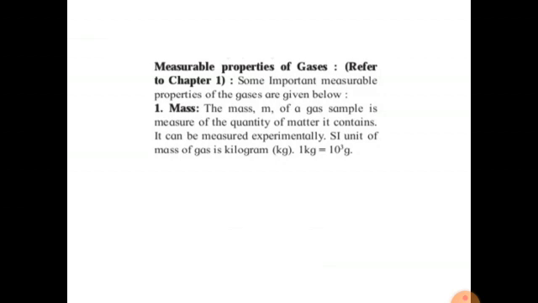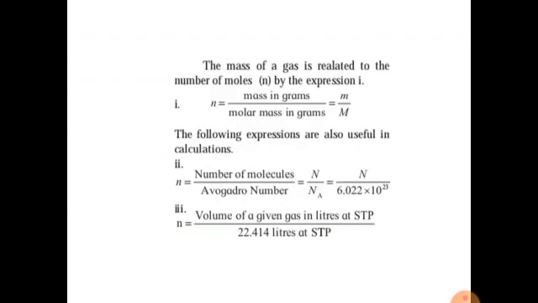Measurable properties of gases. Some important measurable properties of gases are mass. The mass m of a gas sample is a measure of the quantity of matter it contains. It can be measured experimentally. The SI unit of mass of gas is kilogram, that is 1 kg is equal to 10 raised to 3 gram.